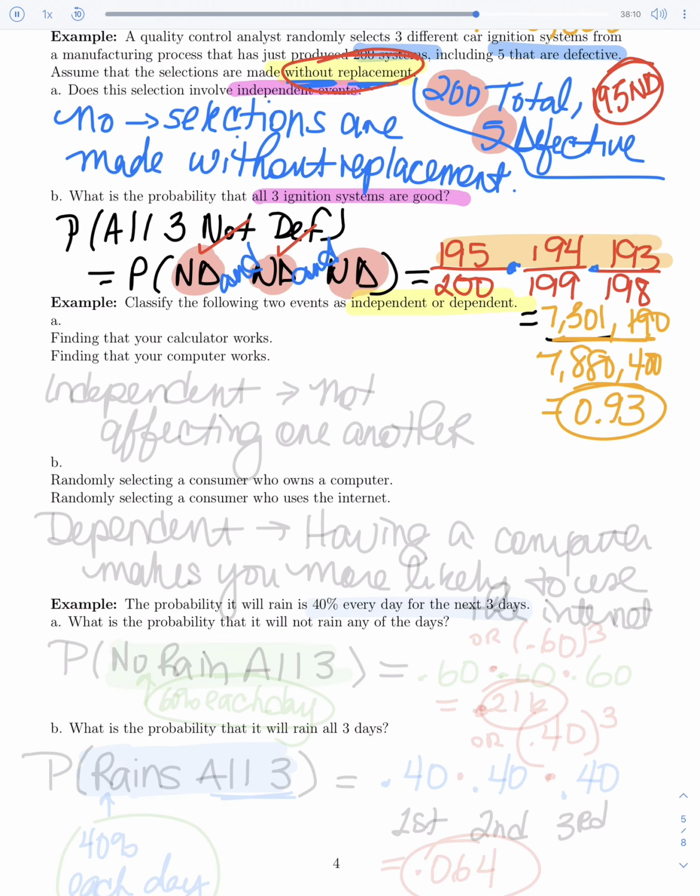If your calculator works, is that going to affect whether or not your computer works? No. If your computer works, is that going to affect whether or not your calculator works? No. So what does that mean? They don't affect one another. It means they are independent. They're independent because they're not affecting one another.